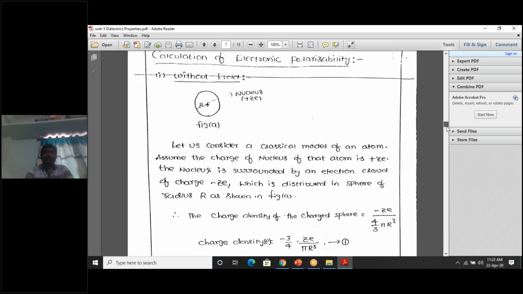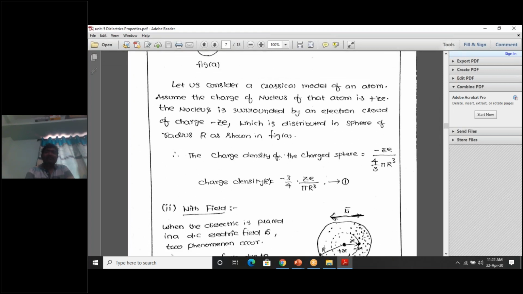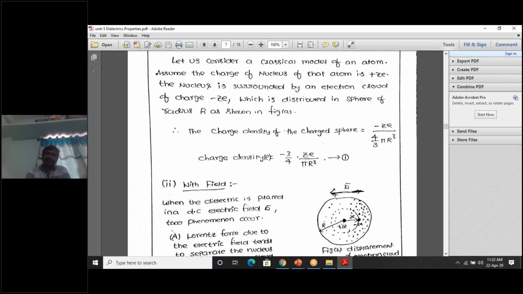Here what I am going to find out is the charge density of the charged sphere. This atom is considered as a charged sphere because the positive charge exists at the center of the atom and the negative charges are distributed throughout the atom. So this is called a charged sphere. What is the charge density of the charged sphere? How much charge is there per unit volume?